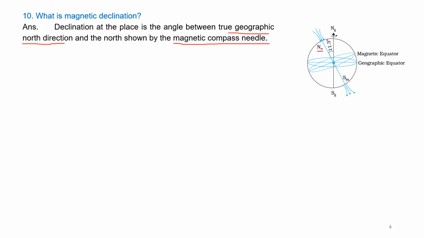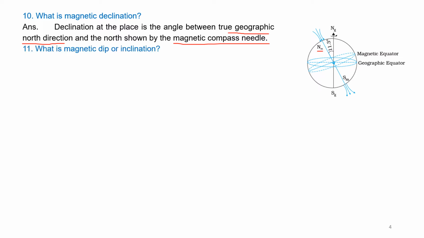And similarly, there will be a geographic equator. We know this is the geographic equator, and the magnetic equator will also be slightly inclined. The angle between the geographic north and the magnetic north is called the magnetic declination.